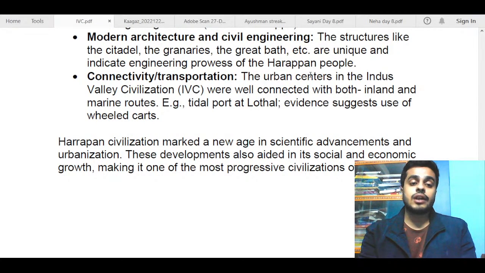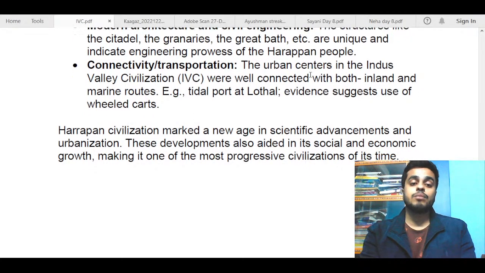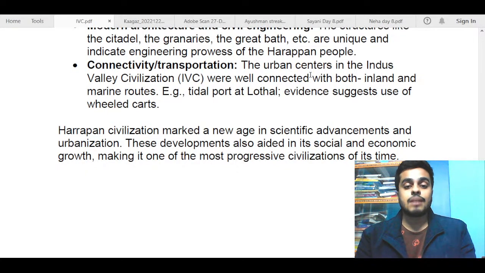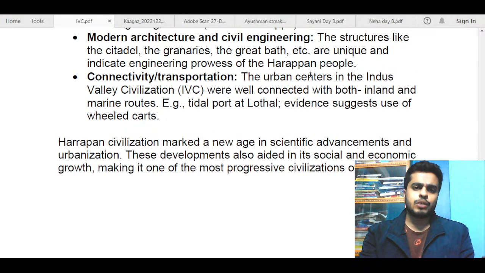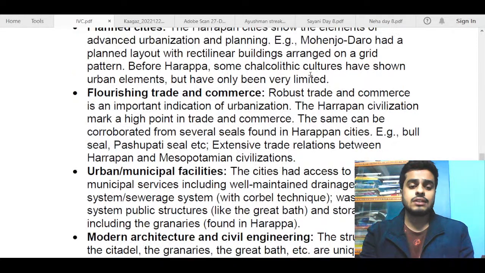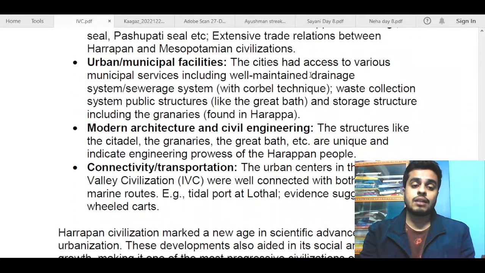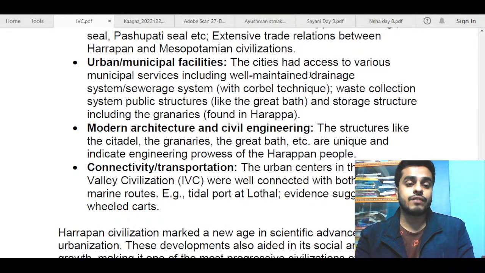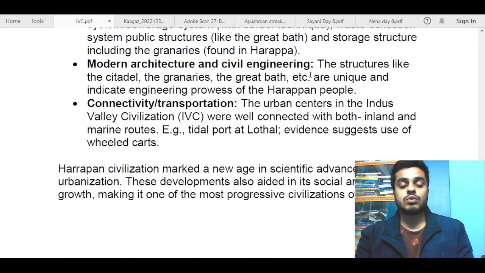The urban centers in the Indus Valley civilization were well connected with both inland and marine routes. Example, the tidal port at Lothal. Evidence suggests the use of wheeled carts. So all of these points, like connectivity, modern architecture, urban facilities, flourishing trade and commerce, planned cities, are good enough to show that urbanization was planned and it was really good in this period. And I think if you have mentioned four or five of these, that was enough for this answer. Next, we move on to the conclusion part.